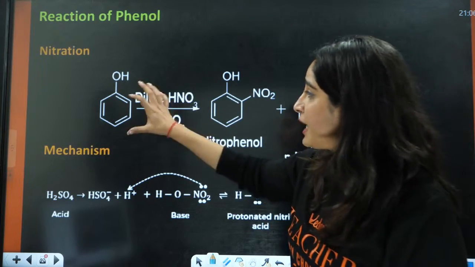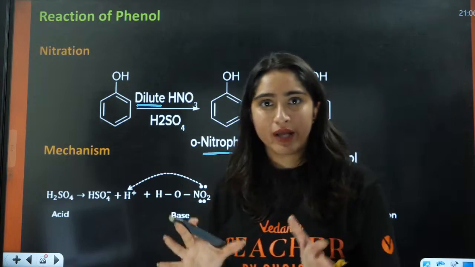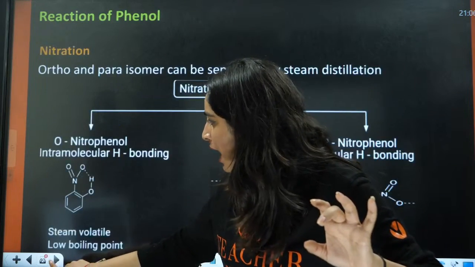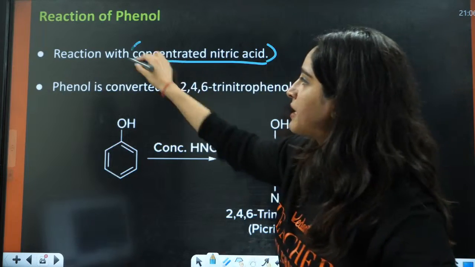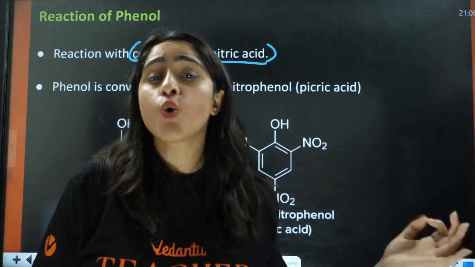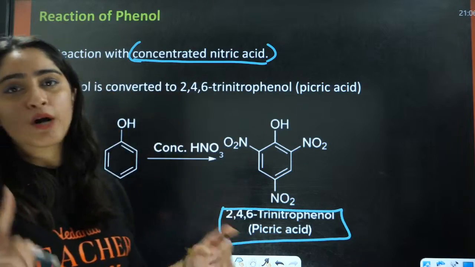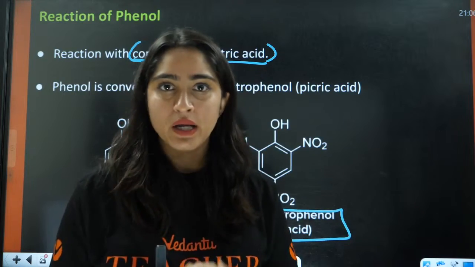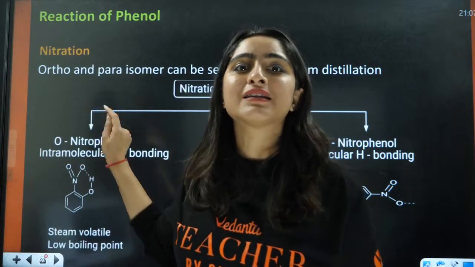So now if you have dilute HNO3, you have ortho and para products that are entirely different, a separate ortho product and a separate para product. But now, if you have concentrated HNO3, in that case there will be one product, that is 2,4,6-nitrophenol, which will be ortho and para substituted, right?